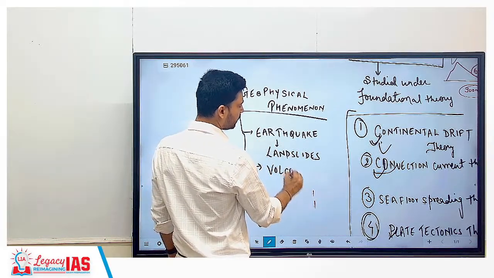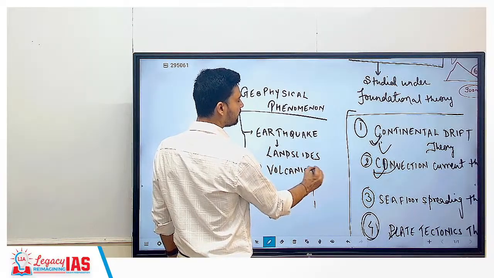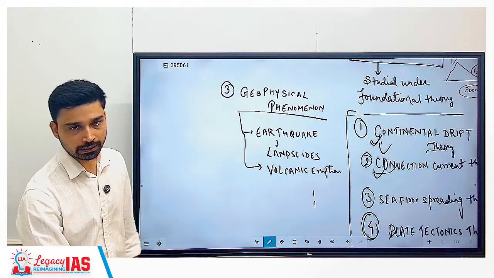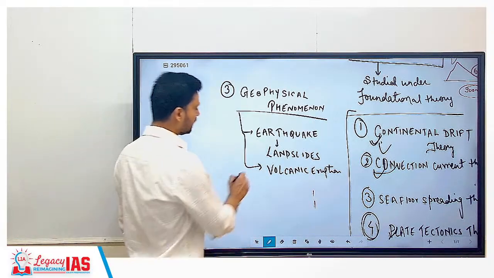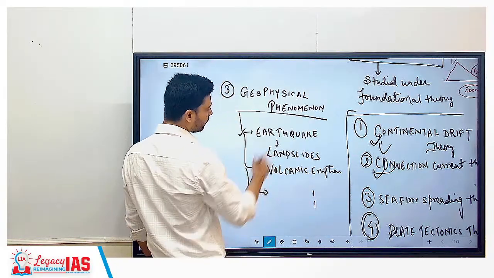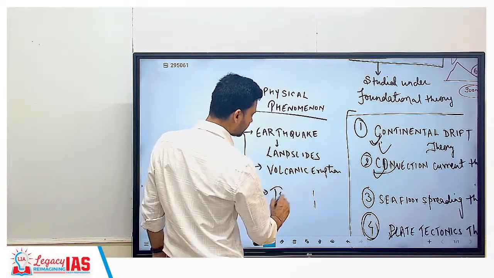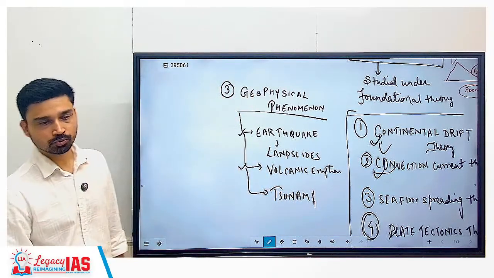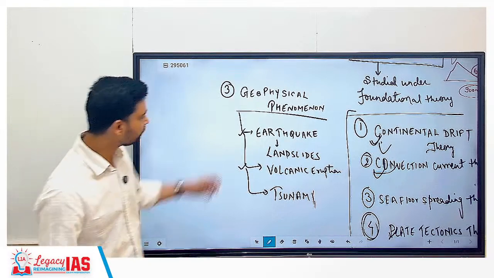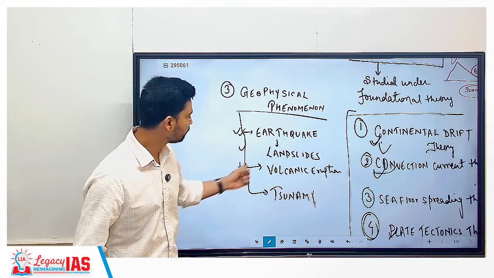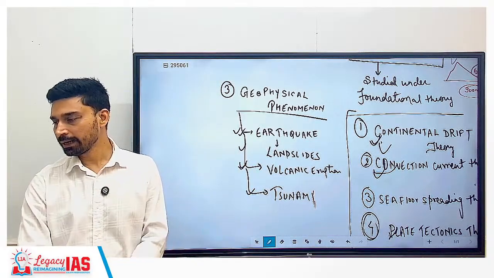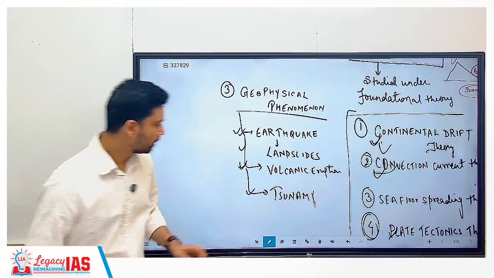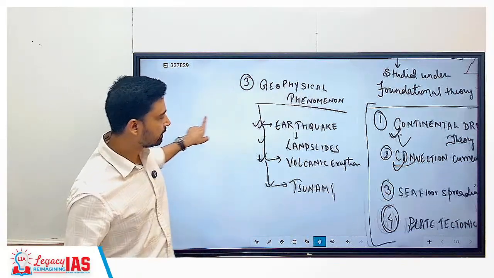Plus, not only India but across the world, what is the other natural disaster being recorded everywhere? That is volcanism or volcanic eruption. Both earthquake and volcanic eruption, if taking place in the ocean, can trigger tsunamis. That also, because it is associated with the same phenomena, we can write here. So these are the four major geophysical phenomena we have to cover in this chapter in entire detail. Why earthquakes occur, how they occur, where they occur, effects and all that. So earthquake, landslides, volcanic eruption,